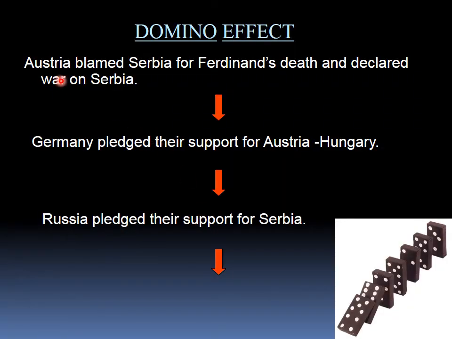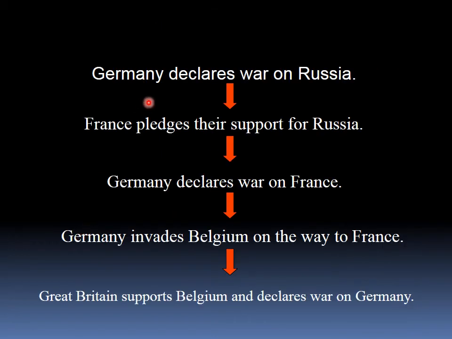You can see now Austria blamed Serbia for Ferdinand's death and declared war on Serbia. And like dominoes, one fell after another, as there were alliances. Austria-Hungary had an alliance with Germany, so Germany came to support Austria-Hungary. As Serbia had the support of Russia, Russia came in support of Serbia, and so Germany declared war on Russia. As Russia had an alliance with France, France came in to support Russia. So Germany declared war on France, and Germany next invaded Belgium on the way to France.